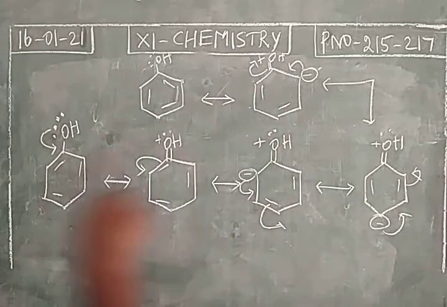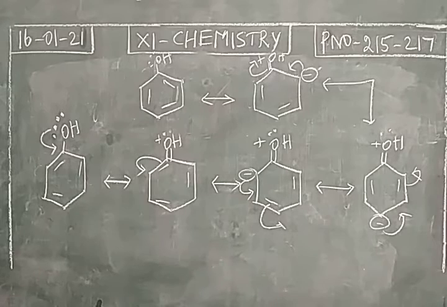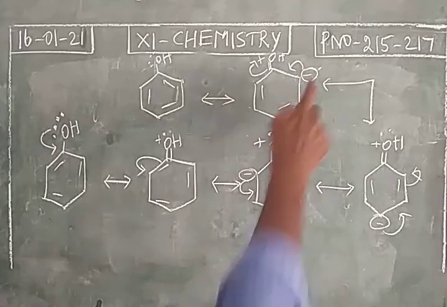So due to the delocalization of pi electrons, we write more than one structure. These are all resonance structures or canonical structures. So what we infer from this is that due to the delocalization of pi electrons, we get more electron density at the ortho and para positions, position numbers 2, 4 as well as 6. In all 3 positions, electron density will be more.